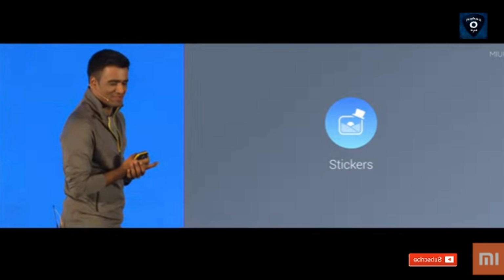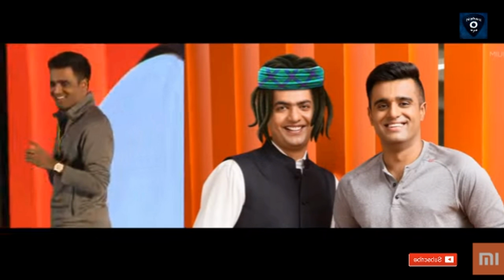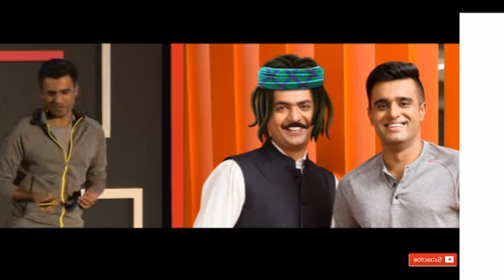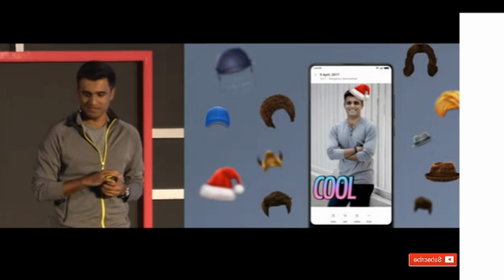I think this one's going to be pretty fun. Stickers. All right. Let's say you have a boring photo like this of me and Manu, but you want to jazz it up a little bit. I don't know, I think this looks better, but maybe you want to make it a little bit more fun. I think we're getting close. Maybe one other thing. So you can add mustaches, hair, a whole bunch of different things. You can do a lot of stuff with these stickers.